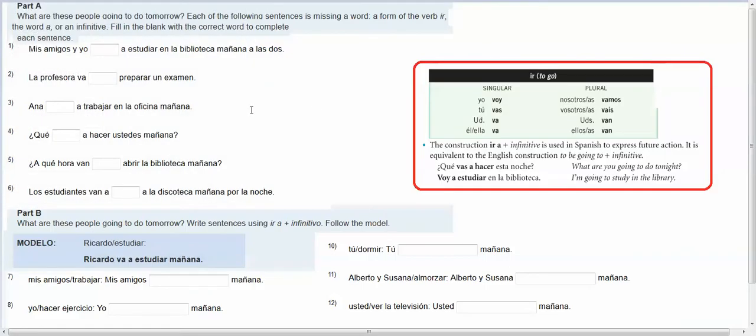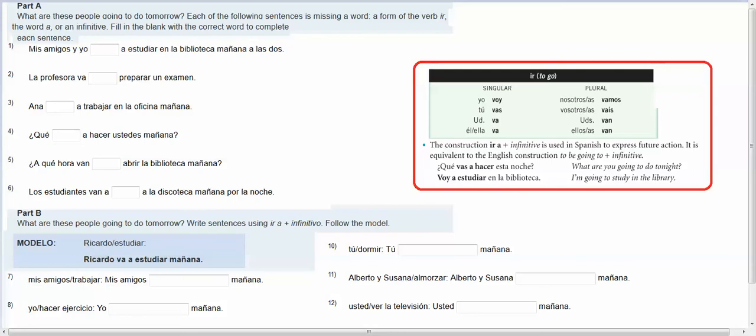Okay. This first one, what are these people going to do tomorrow? Each of the following sentences is missing a word, a form of the verb ir, the word a, or an infinitive. Okay, so we're going to decide what to plug in here. Mis amigos y yo blank a estudiar en la biblioteca mañana a las 2. Well, we've got an a and we've got an estudiar. Well, to make the future tense, we also need an ir.